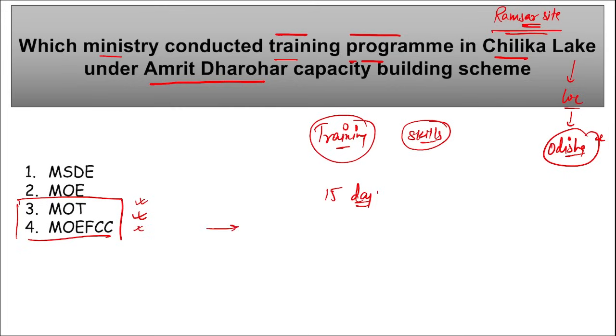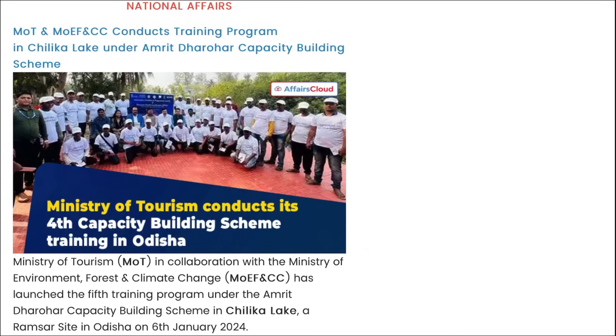Here various programs, how to keep our environment clean, how to keep the areas nearby clean so that more and more tourists can be attracted. Correct? Next, here you can see Ministry of Tourism and Ministry of Environment, Forest and Climate Change conducted this training program in Chilka Lake under Amrit Dharohar Capacity Building Scheme.